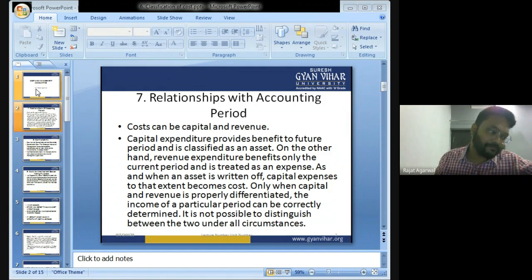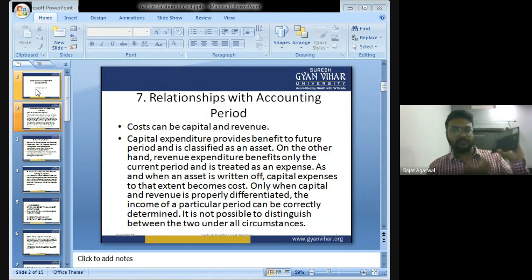For example, I want to manufacture this calculator. For manufacturing this calculator, I will be requiring plastic. Now, I purchased the plastic from the market for rupees 10,000. That plastic has been molded in this shape, and with the help of this plastic, this calculator is made.